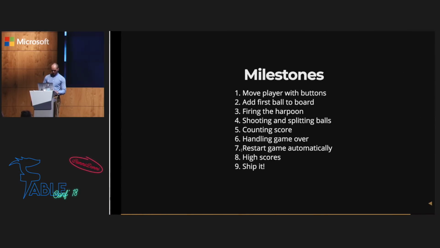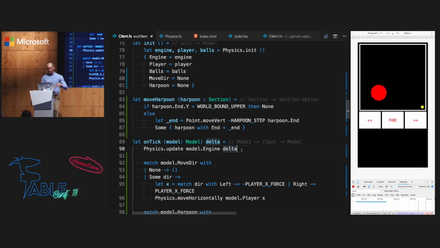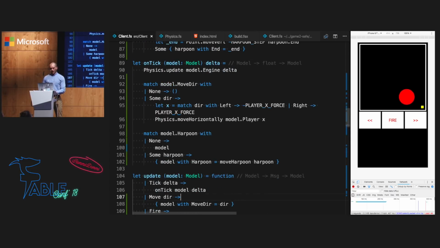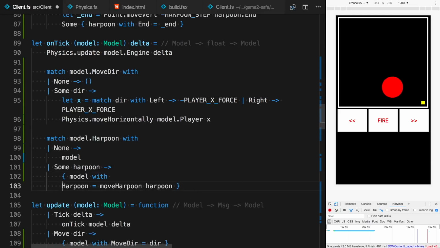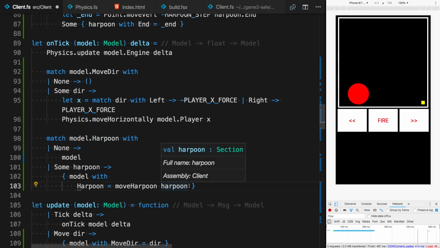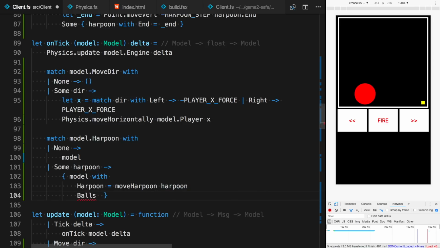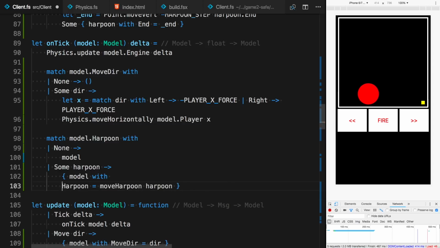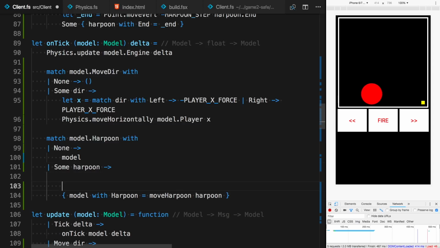Okay, so what's the next step? Shooting balls. Okay, so this is actually when the fun starts. We need to somehow calculate collisions between the harpoon and the balls and split the ball into smaller ones. So to do this, let me go over here. So this is where we detect that we have a harpoon in the onTick function. So basically every frame, and we'll see over here what I want to do is to detect the collisions.